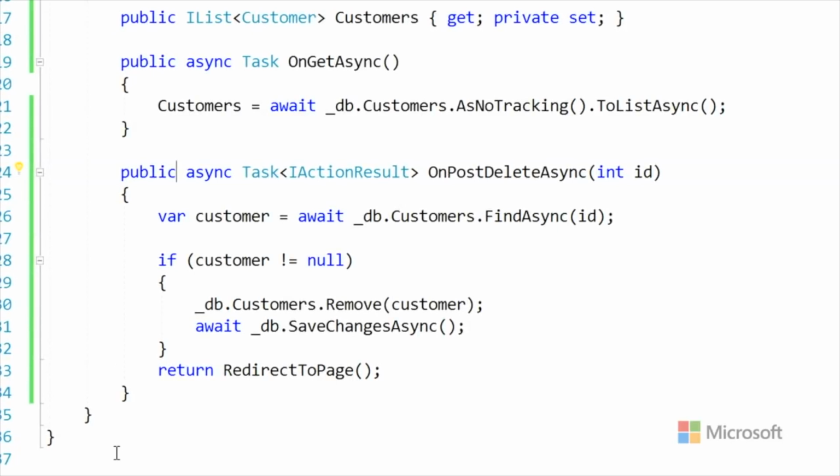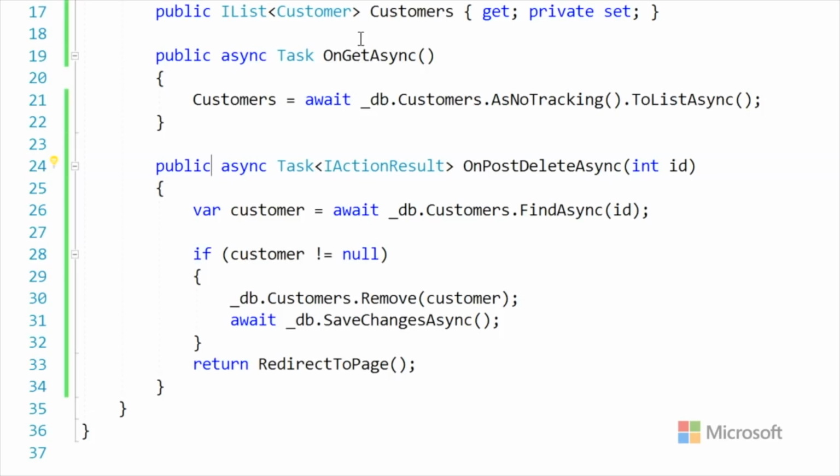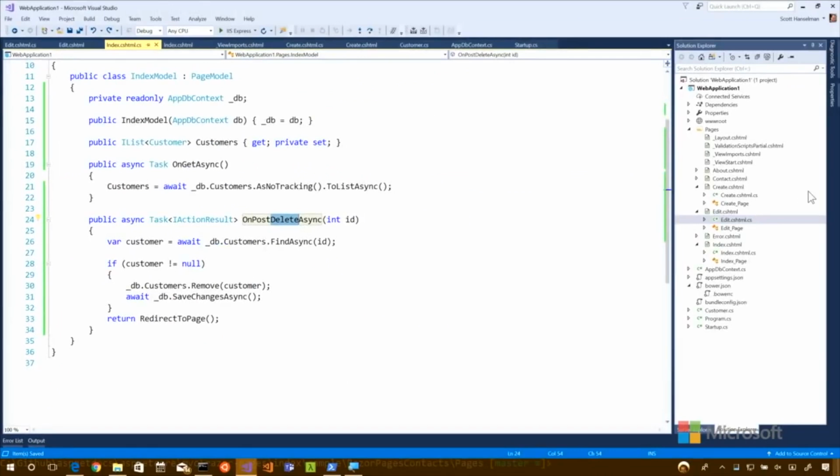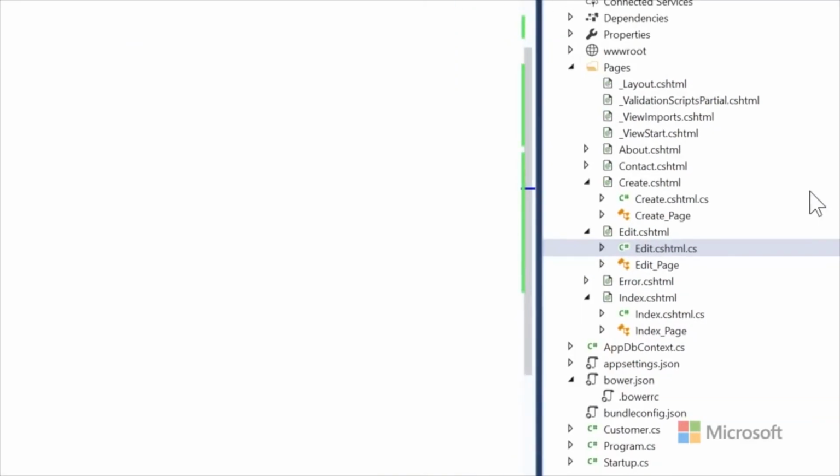Cool? Cool. So we saw lots of different handlers, like gets and posts, and custom handlers like delete. We saw some tag helpers that will generate buttons and links for us. We saw layout pages. We saw validation, both summary and individual. And we looked at routing in a little bit more detail.